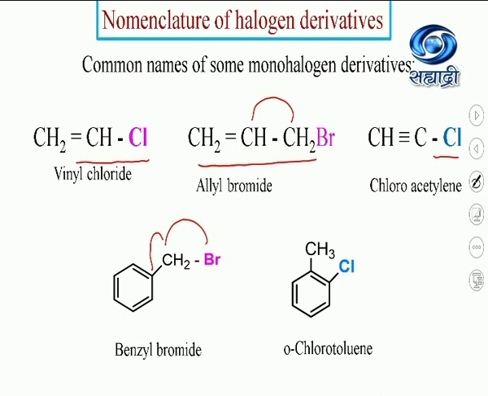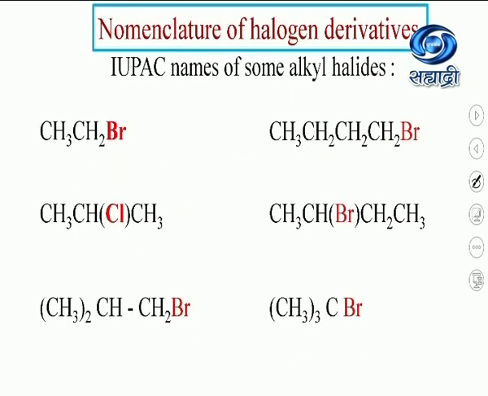One more is there, it is chlorotoluene. When benzene is attached to a methyl group, this becomes toluene. And to that, chlorine is there, so it is orthochlorotoluene.